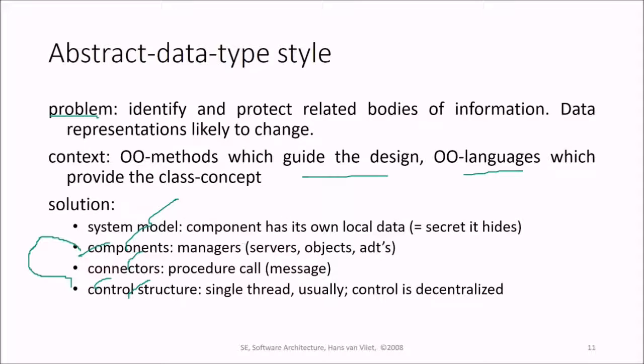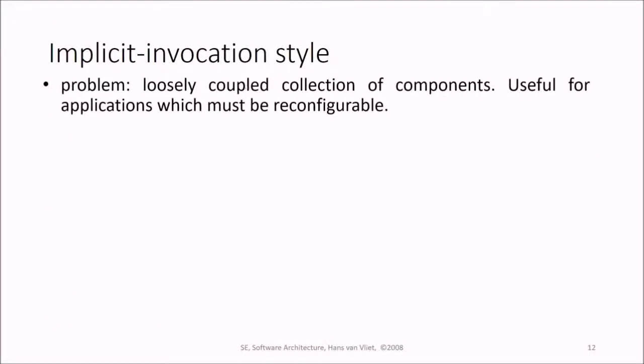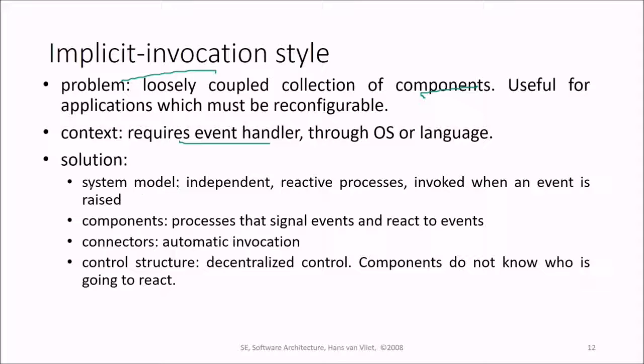The system model will be: component has its own local data, and components can be managers, and connectors can be procedure calls. The control structure can be single thread, usually control is decentralized. Variance is caused by the language facilities. Then implicit invocation, loosely coupled collection of components, useful for applications which must be reconfigurable. In the implicit invocation style, the context could be that it requires an event handler through some OS or language. And the solution is, this is not that solution. These are only those fill-in sentences we used earlier in the architectural style.